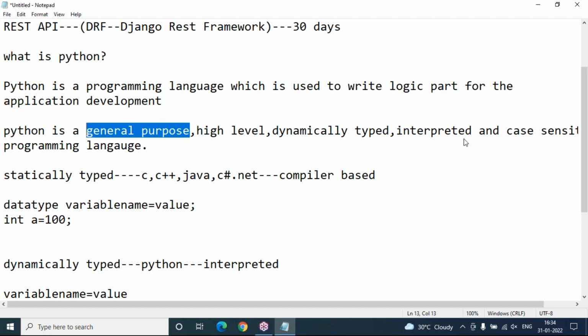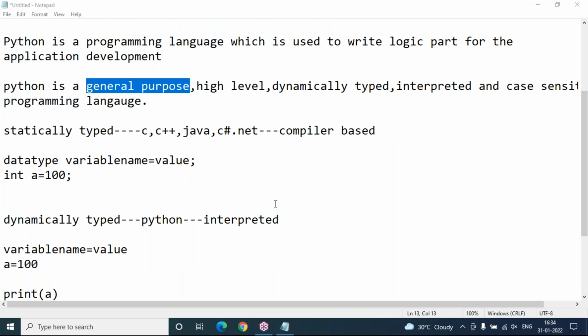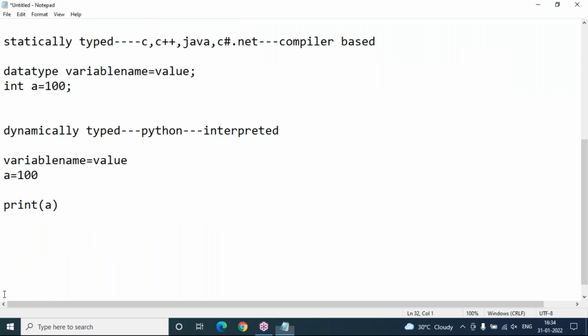Print is not present in a header file. There are no header files for print because it is a built-in function. All built-in functions will come directly, with no need to import any header file. Yes, in Python there are so many modules, a system-defined library that the system provides. Some specific modules come by default when we install Python software, and you need not import any header file for using print.